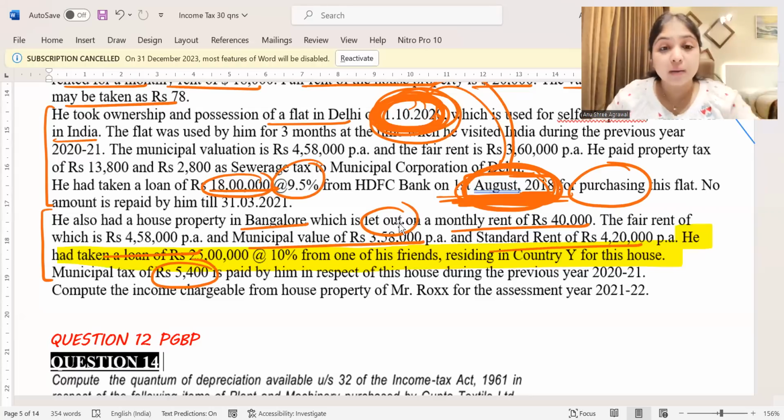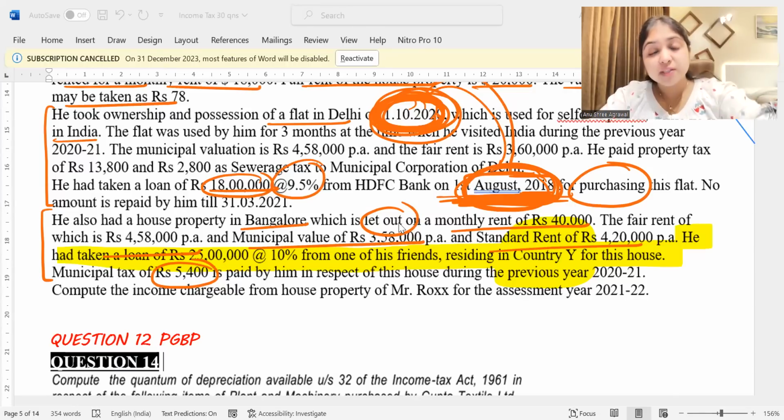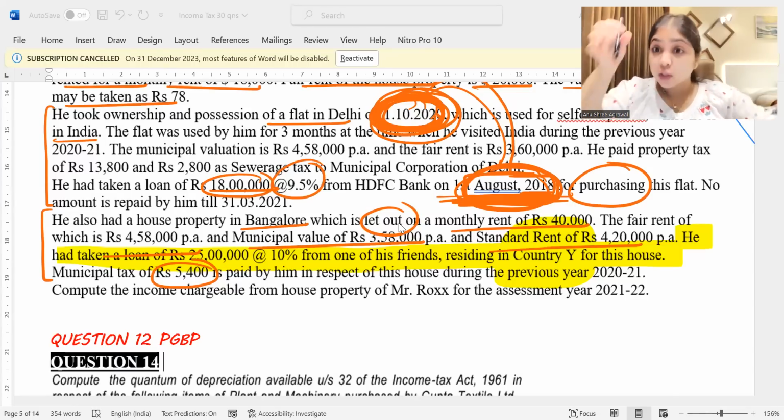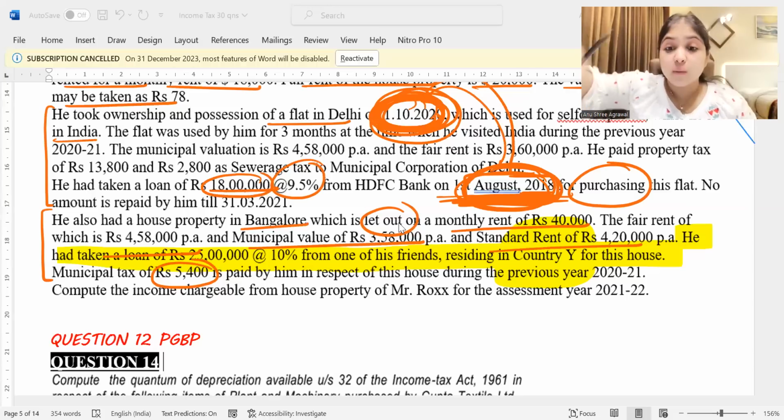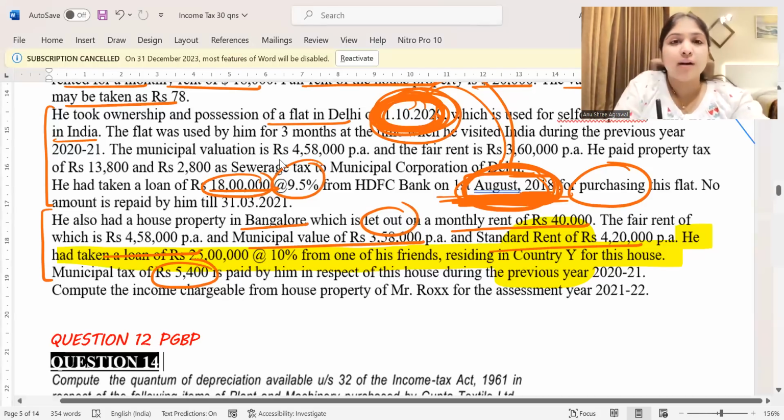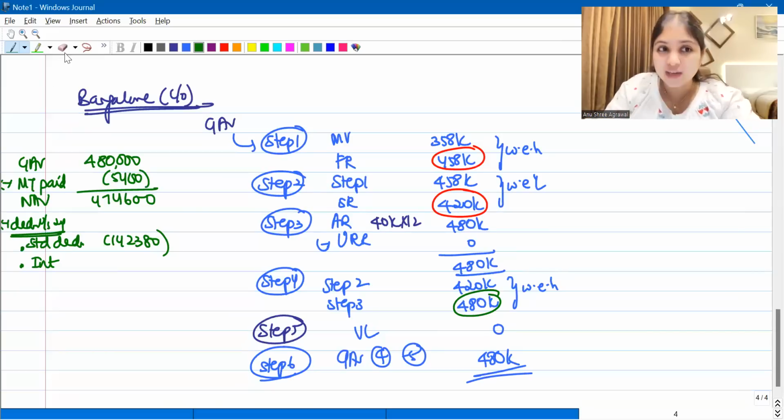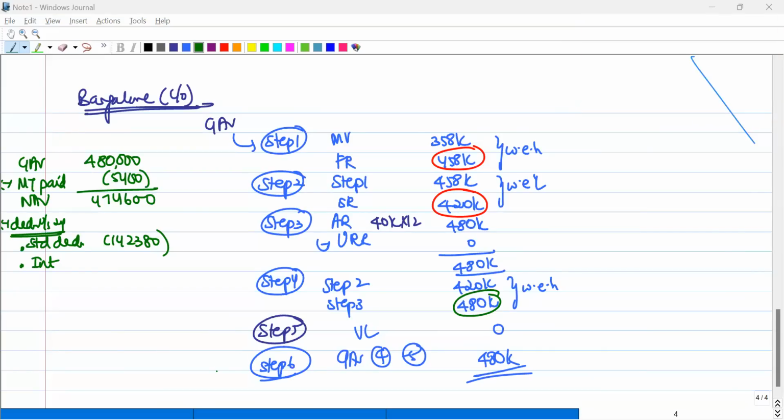Point number 2, who is the lender over here? The lender belongs to a foreign country. Now, are you aware of section 25? Assessee is a resident. He has taken a loan from his friend relating to a house property in India. The loan is a foreign loan. The loan is from a non-resident. Section 25 will apply. Section 25 says that if you borrow a loan from a non-resident for a house, if it is a foreign loan, then you have to deduct tax at source. Only then I will let you take a deduction under section 24. Otherwise, I will not let you take a deduction under section 24 of the interest. Are you clear with this point, everybody?